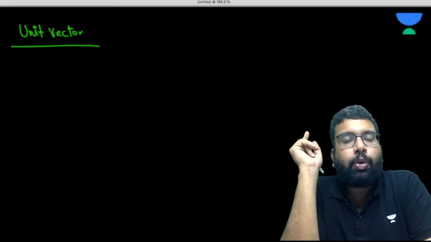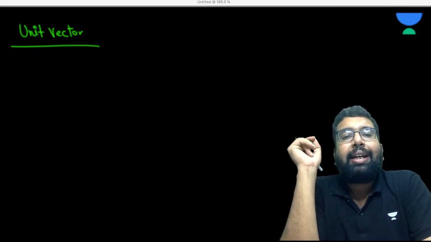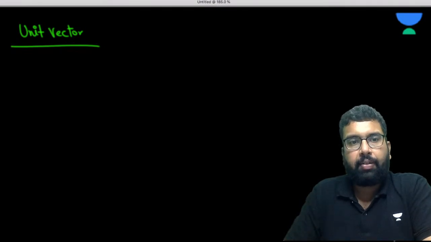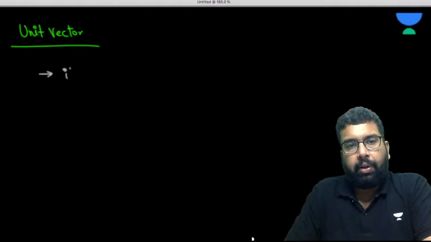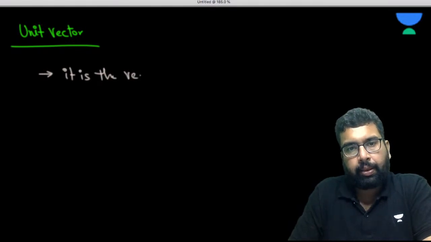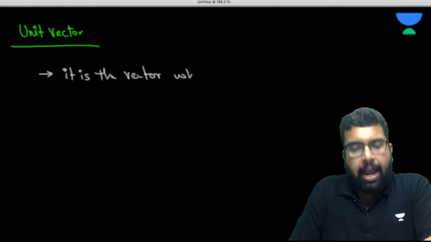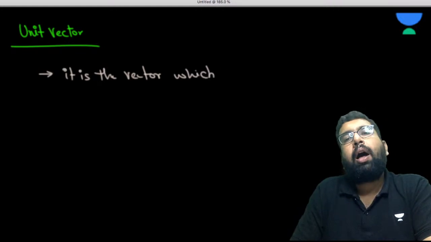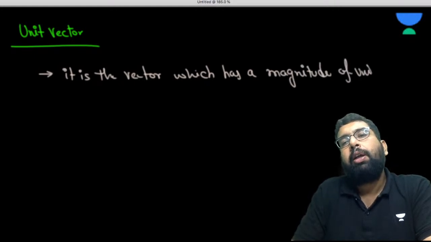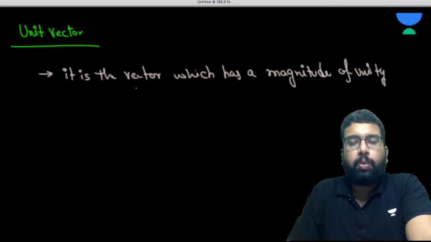So basically, what is a unit vector? It is the vector which has a magnitude of unity.